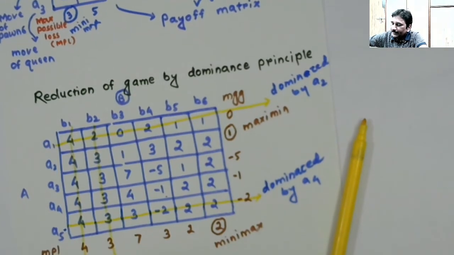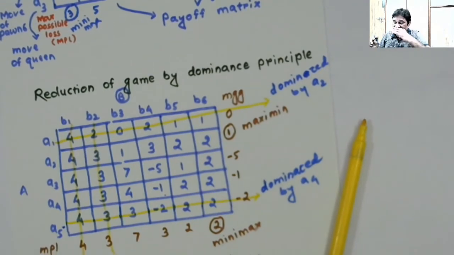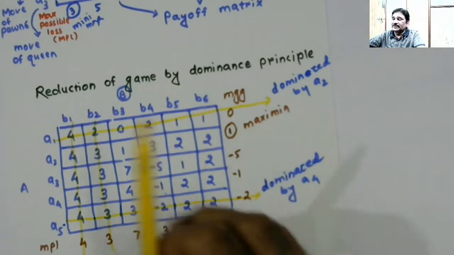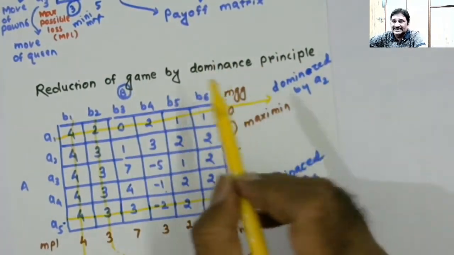Now there is no need of comparing B2 with anything else because that itself is cancelled.